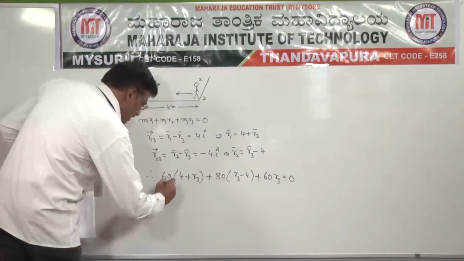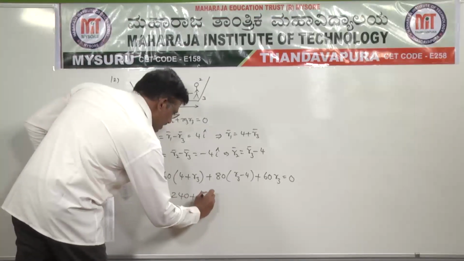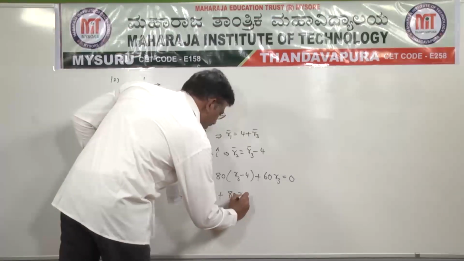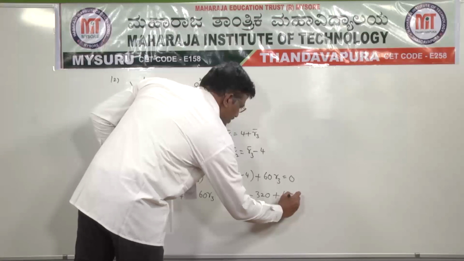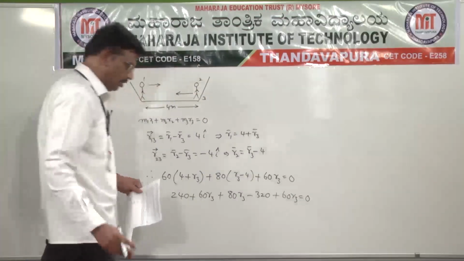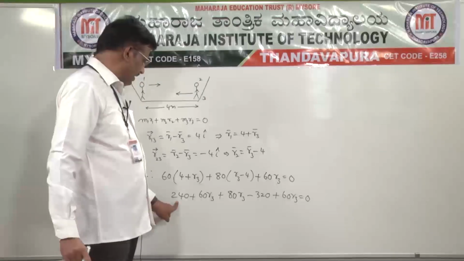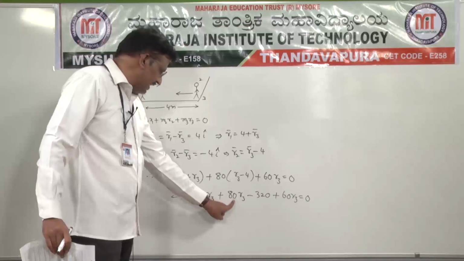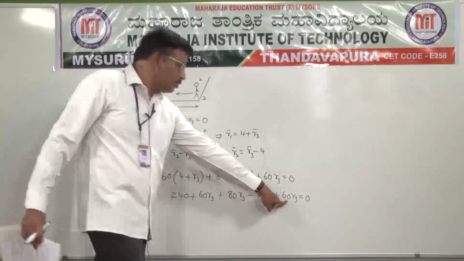Now 60 into 4 is 240, plus 60 r3 plus 80 r3 minus 320 plus 60 r3 is equal to 0. Check here: 60 plus 80 is 140, 140 plus 60 is 200.